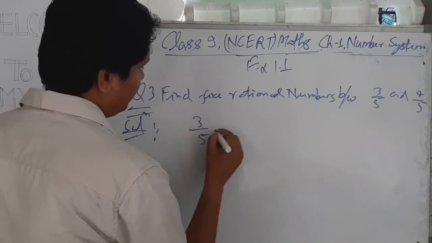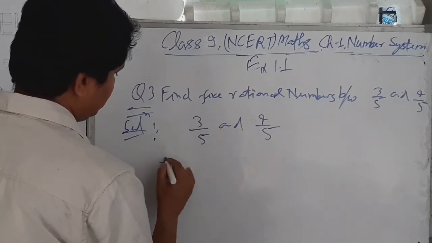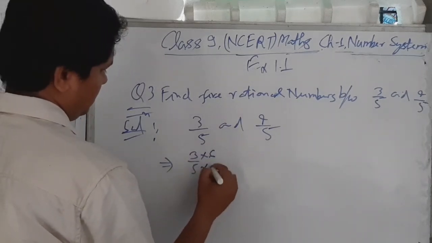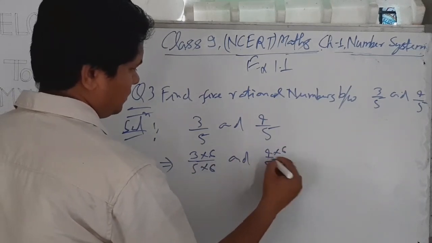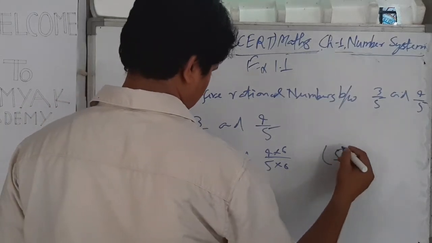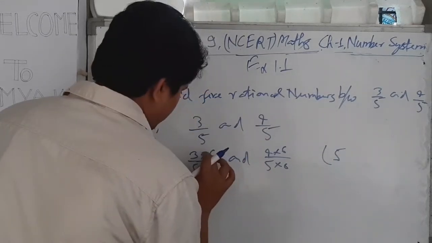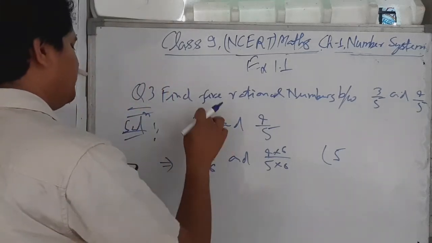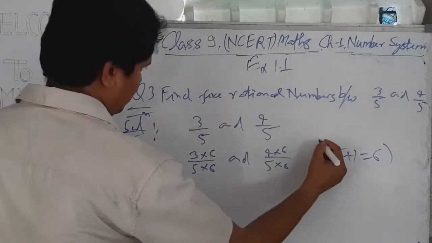3 by 5 and 4 by 5 are written as 3 by 5 into 6 and 4 by 5 into 6, because we have to find 5 rational numbers. Then we multiply both numerator and denominator with 5 plus 1 equals 6.